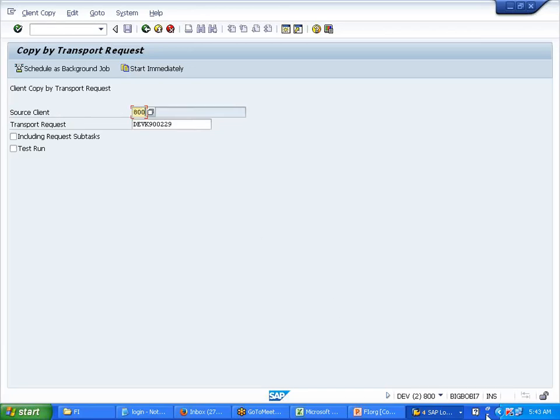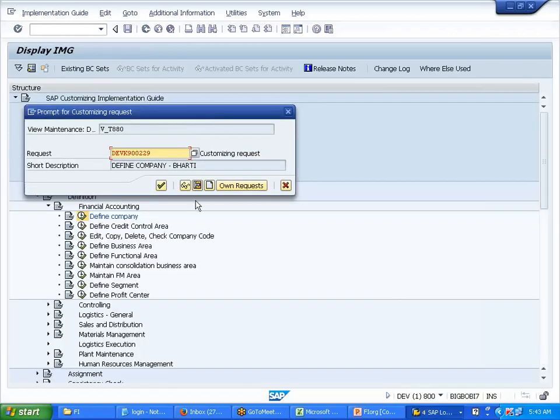Bharti, where did we do the configuration? Define company. 800. This is the 800 client, right?